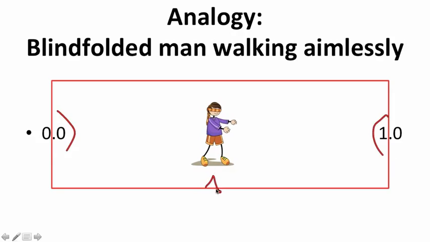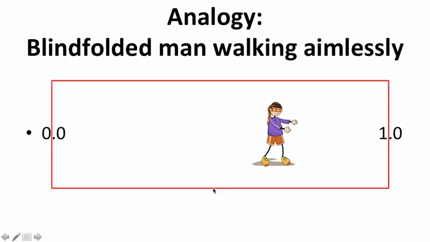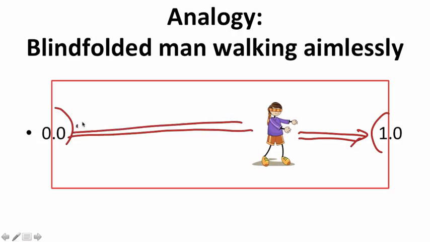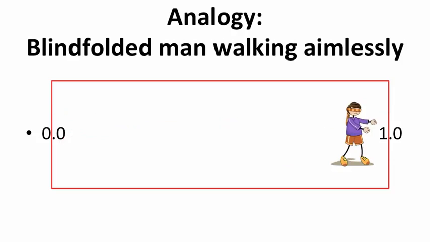Okay, well, let's change this a little. Instead of having this person start dead center, we start the person over here, where they're about 3/4 of the way over to one side. Are they more likely to eventually run into this, or more likely to eventually run into this? Even if they're stepping at random, since this is closer, they're actually eventually more likely to run into this than they are to run all the way out here into that, if they're just moving around aimlessly. Not convinced? Well, how about this one? Let's say you start right there, and they're taking random steps in 2 different directions. Well, they're pretty likely to run into this end over here, whereas they're very unlikely to run into this end way over there. So this is a funny thing about genetic drift.